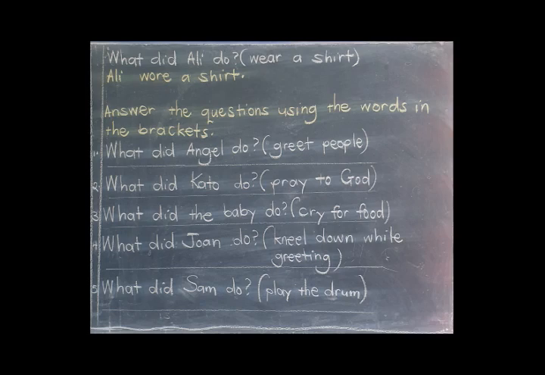Question 3, what did the baby do? Question 4, what did Joan do? Question 5, what did Sam do? As you look at those words in the brackets, those are the very words that we are going to use while answering. But as you're answering, don't forget to change to the past tense since we are dealing with questions in the past tense.